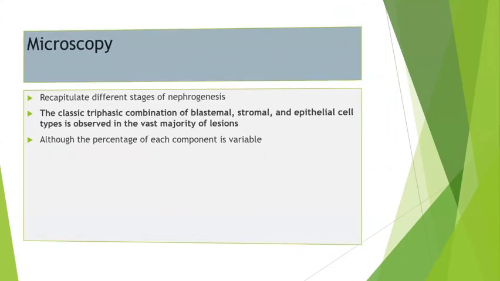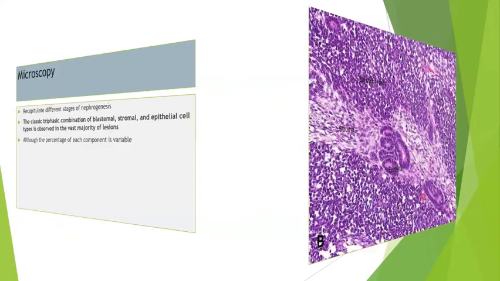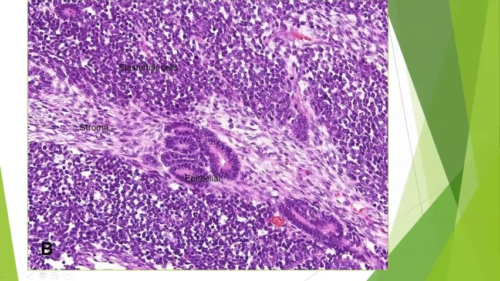Here, these are the undifferentiated cells, which are called blastemal cells, and these are the stromal cells, or spindle cell fibroblasts, or sometimes they can be vascular endothelial cells, and these are the epithelial cells, which appear as a glandular or acinar pattern.